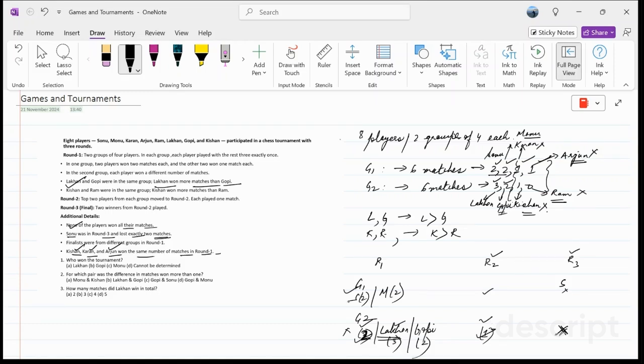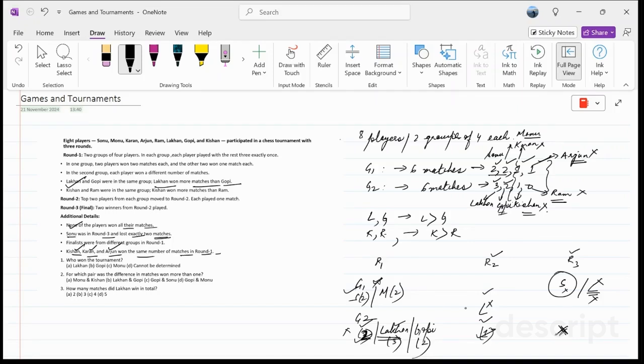And we also know that Sonu is in round three and he cannot win the tournament because he has won one match here and lost one match here. For him to lose two matches, he has to lose the finals in round three. So Lakhan cannot be in the final, because if Lakhan is there, he will win all the matches. The question states in point number one that none of the players won all their matches.